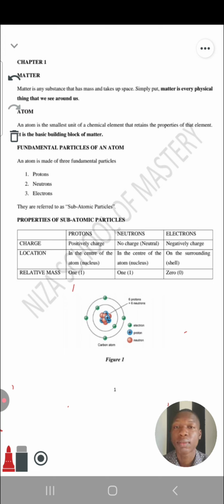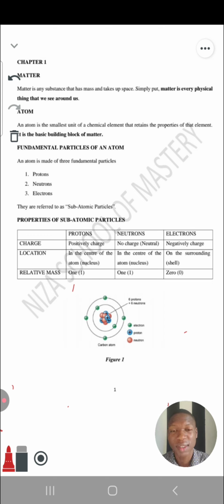All right, so let's move to the next one, atom. Atom is the smallest unit of a chemical element that retains the properties of that element. It is the basic building block of matter. So I told you matter is everything around you.